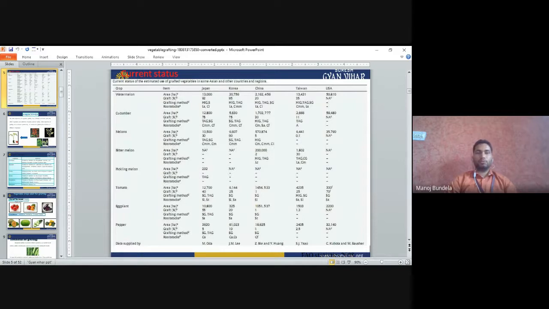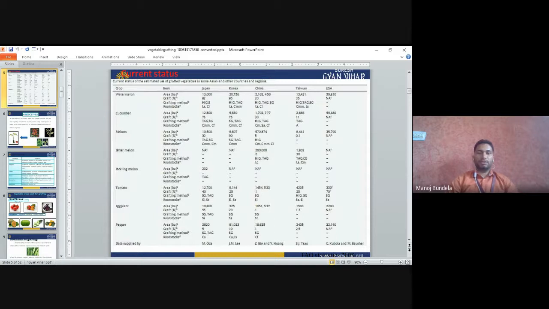Same in the case of cucumber also, area and grafting. Same in the case of melons, bitter melons also, pickling melons also, and tomato also, grafting is done. In tomato the grafting area is less. Grafting is done in eggplant also, and pepper also, and this is the total data.